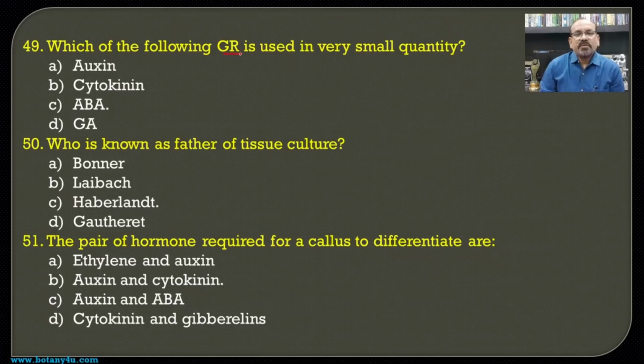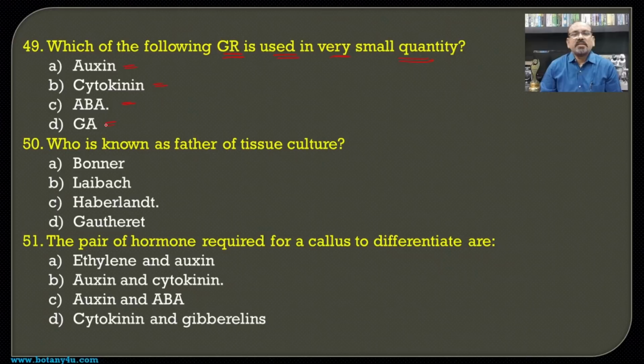Then which of the following growth regulators is used in very small quantity? If we see the measurement or the quantity of the different components like the auxin, cytokinin, gibberellin, and ABA.